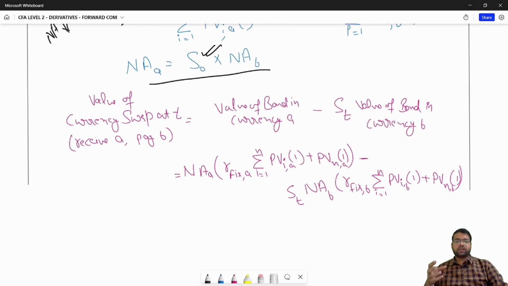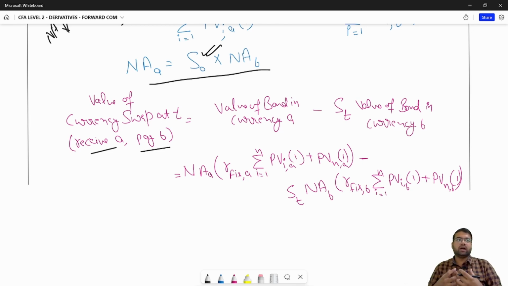The value of a currency swap at time t, for someone who is receiving the payments in currency A and paying the payments in currency B: since you are receiving the payments in currency A, the value of the swap for you will be the value of a fixed bond in currency A minus the current spot rate times the value of a bond in currency B. Suppose you are getting a series of payments in currency A. How can I calculate the value of those payments?